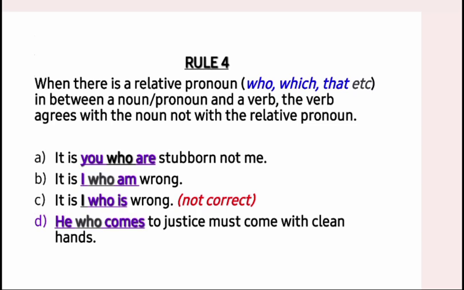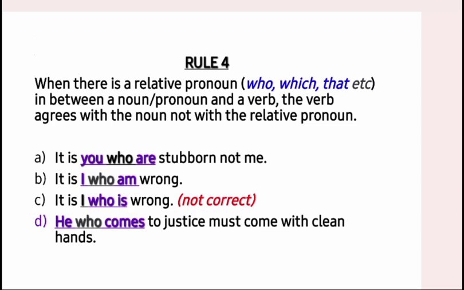Now, this rule is somehow complex, but let's see the example that we have. What this rule is saying is that we have a noun, then a relative pronoun after the noun, then we have a verb. That verb is going to agree with the noun, not with the relative pronoun. Or we have a pronoun, then a relative pronoun after the first pronoun, then the verb. The verb is going to agree with the first pronoun, not with the relative pronoun. That is what this rule is talking about.